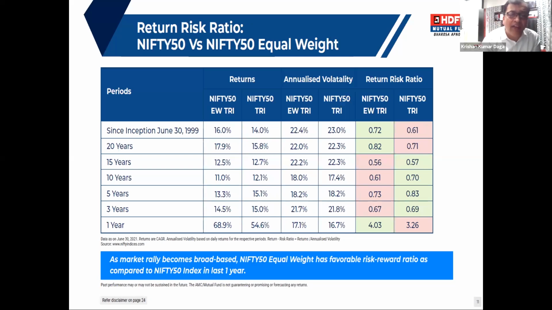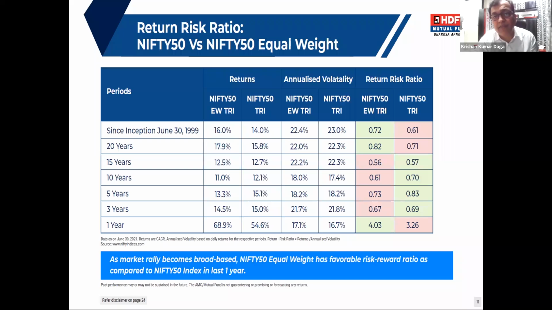So even whenever the volatility is the same for both indices, Nifty 50 equal weight is not underperforming the Nifty 50 index. But at the same time, if you see the 1 year return, your Nifty 50 equal weight return is almost 69%, while Nifty 50 has given only 55%. That's the time when the volatility gap is larger, with Nifty 50 equal weight having a volatility of 17% compared to 16.7% for Nifty 50.